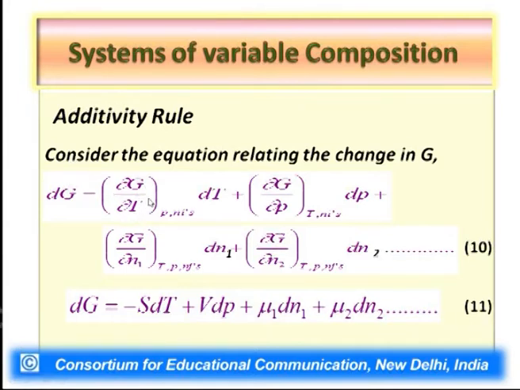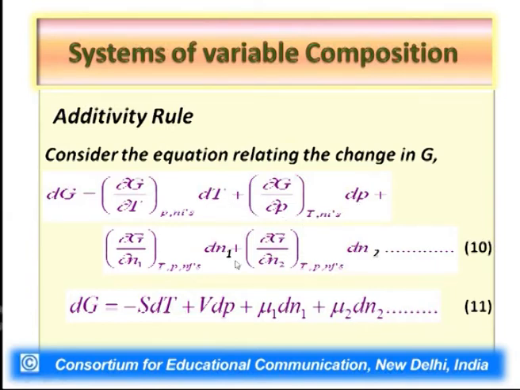We have already specified all these terms, we need not specify them again and again, because in our earlier lectures on the same topic, systems of variable composition, we had conveyed how to write the small change in any function depending upon the change in the state variables.